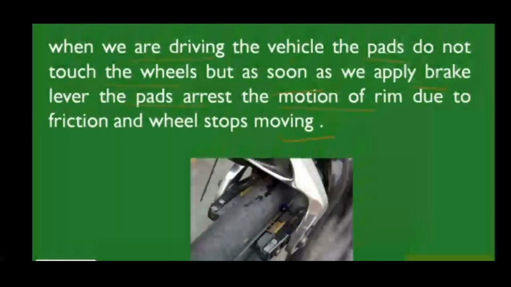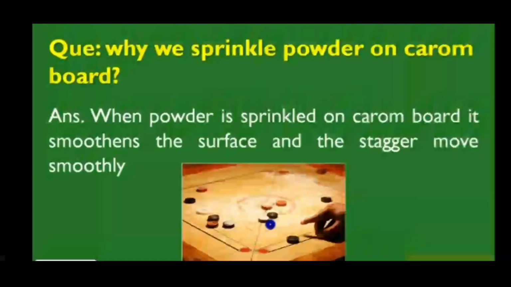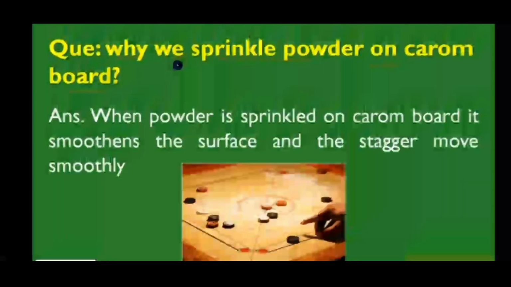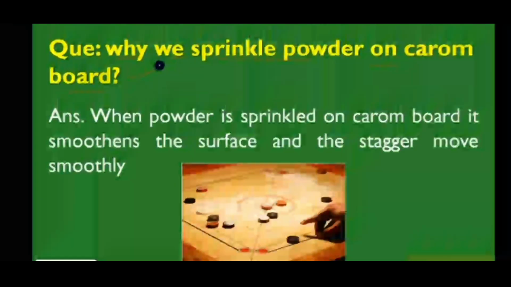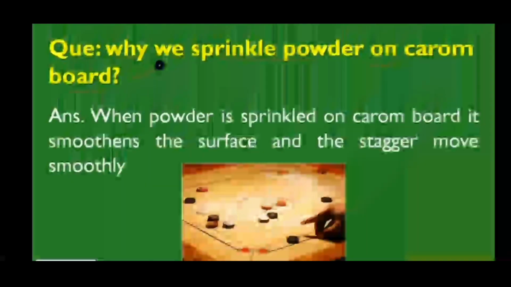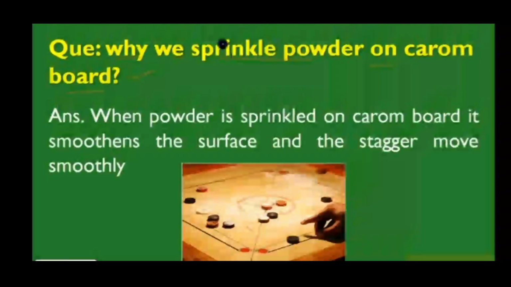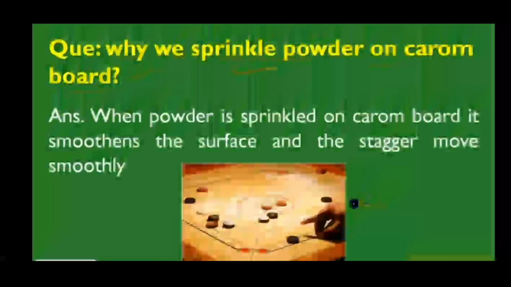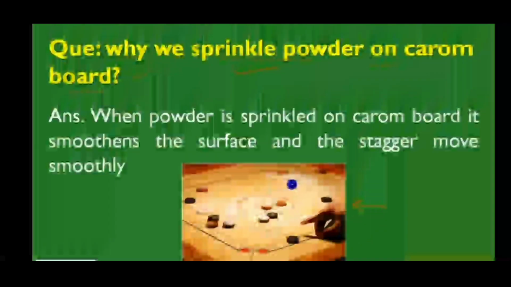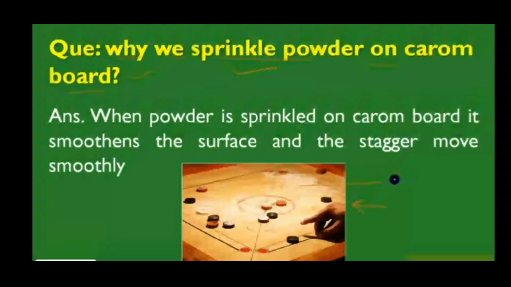When we are traveling or driving the vehicle, the pads do not touch the wheel. But as soon as we apply the brake lever, the pads arrest the motion of the rim due to friction and the wheel stops moving. When you drive a vehicle, the pads stay away from the rim. As soon as we put the brake, the pad on the lever touches and arrests the motion of the rim, so that the wheel should not move further from one place to another. It will stop where we put the brake.